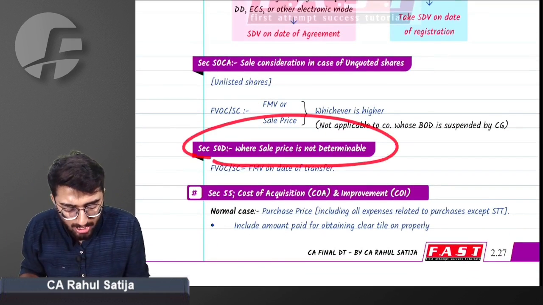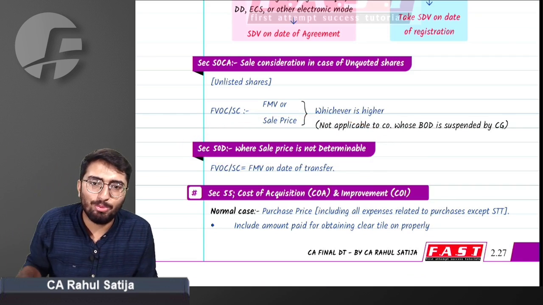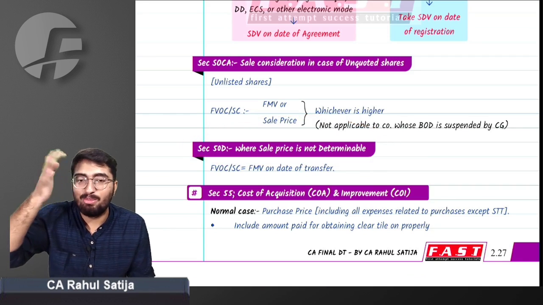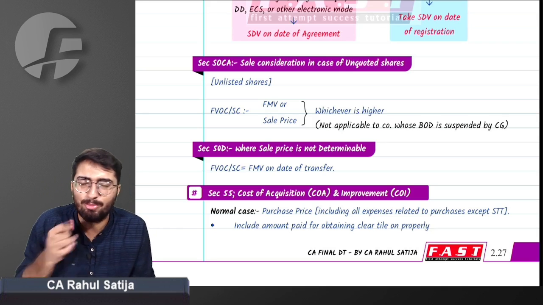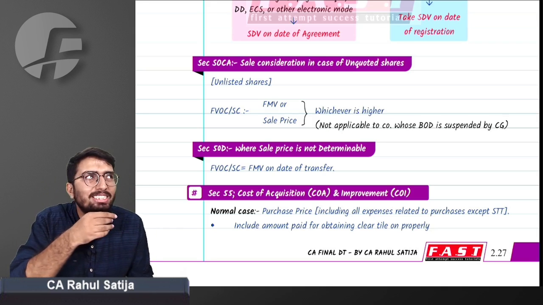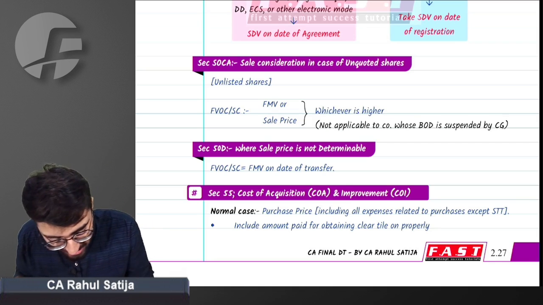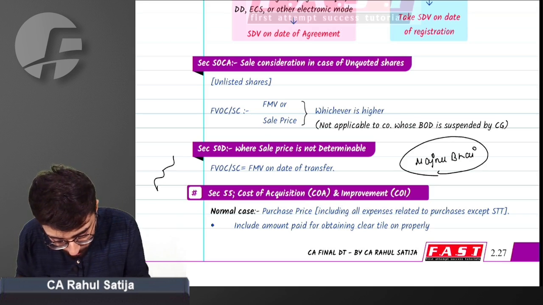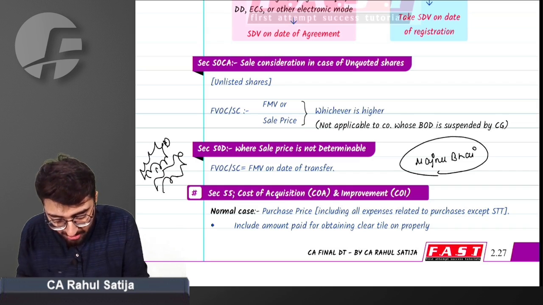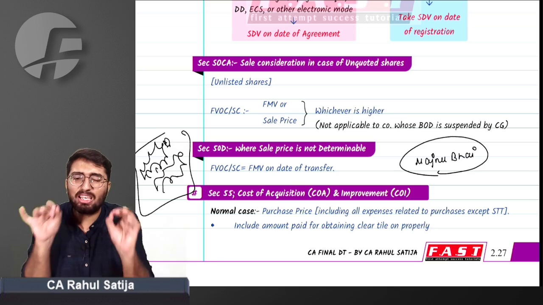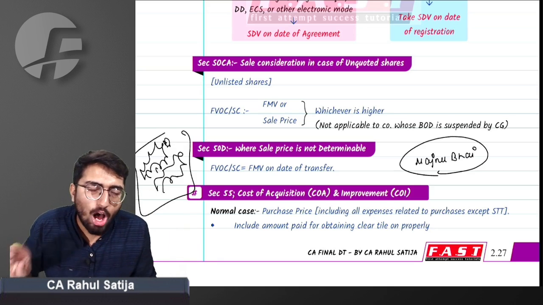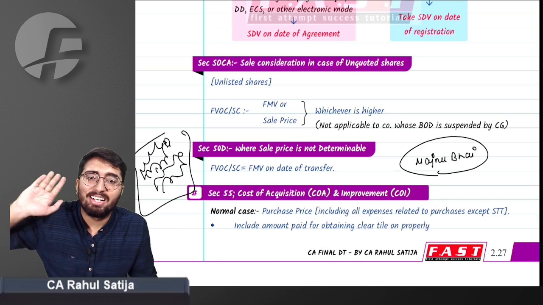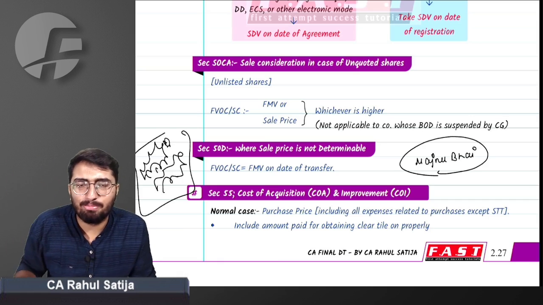In case of any other asset whose sales price is not determinable, for example, Mr. Majnu. How many of you have seen the movie Welcome? I don't know how many of you, but there is a guy called Majnu Bhai. Majnu Bhai drew a painting of a donkey, and again there was a donkey sitting on him. This painting was invaluable. How will Majnu Bhai determine the sales price while transferring such a painting?